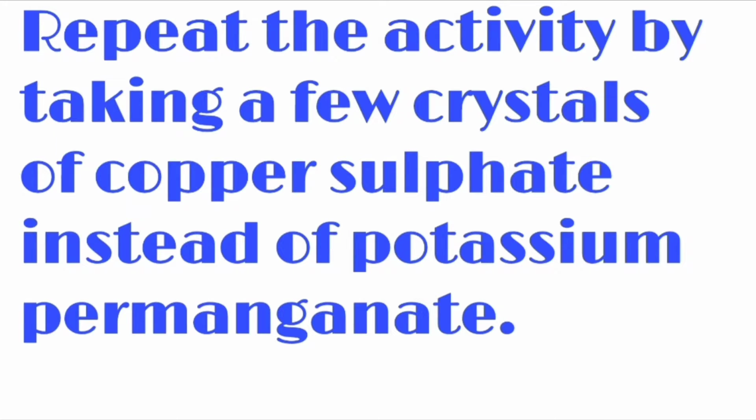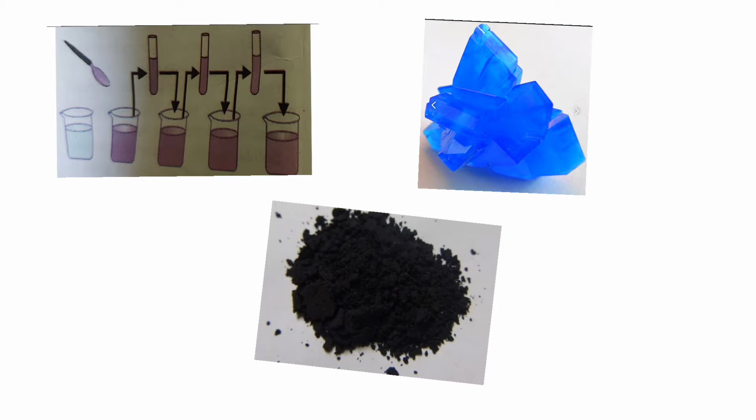Several interesting conclusions can be drawn from the above activity. We can conclude that there must be very tiny particles in just one crystal of potassium permanganate which are uniformly distributed in water to change its color. If you take one crystal of salt, either potassium permanganate or copper sulfate, there will be very tiny particles present in one crystal.